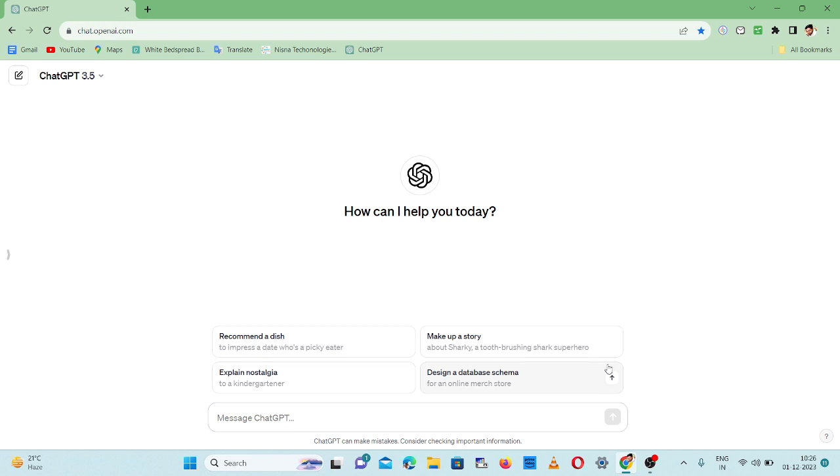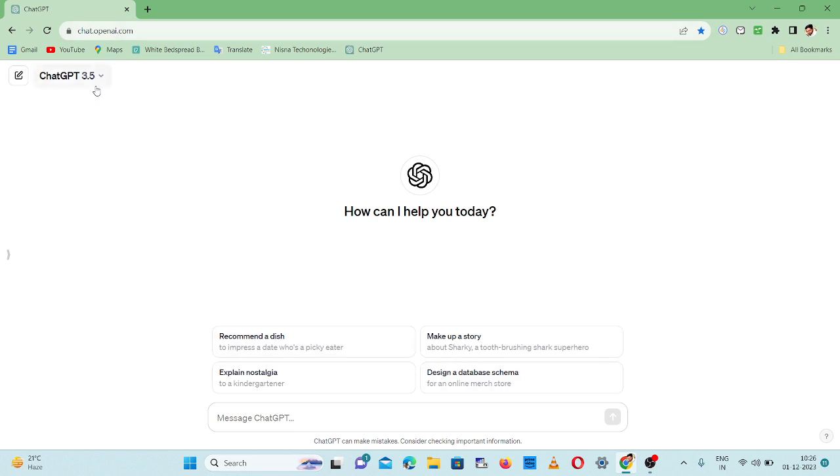This is beginner level. You are a beginner if you are using ChatGPT to get some information. ChatGPT is one of the large language models, LLMs. There are other large language models like BERT and many more.